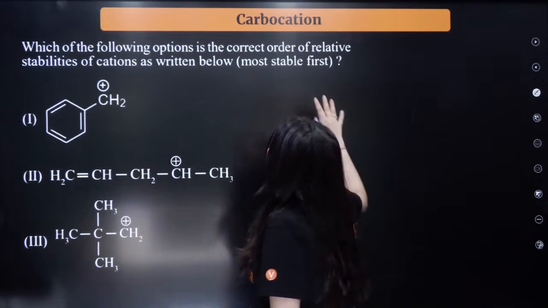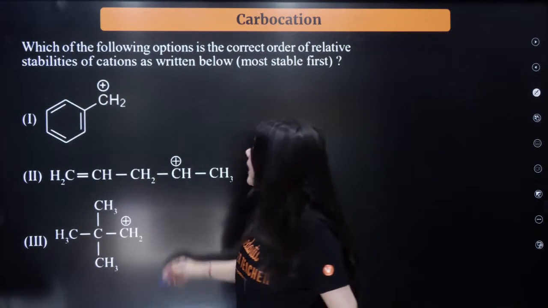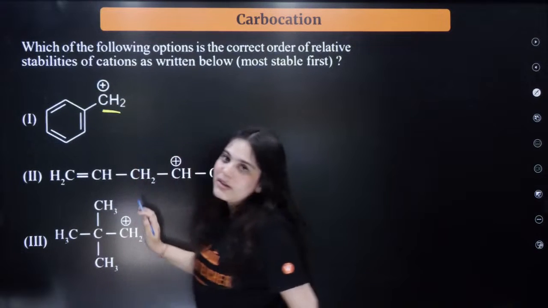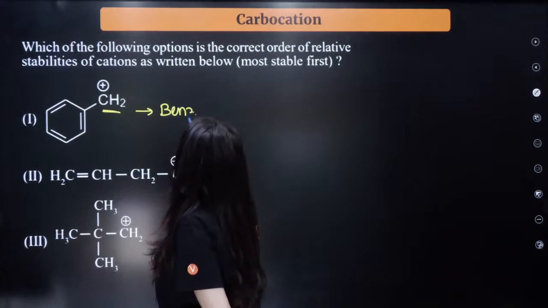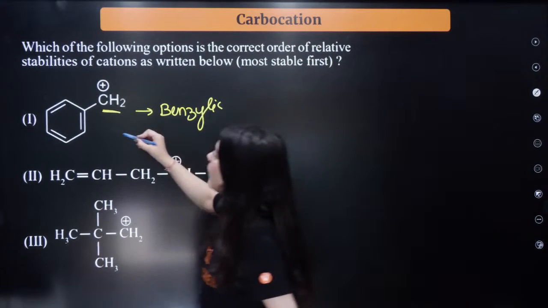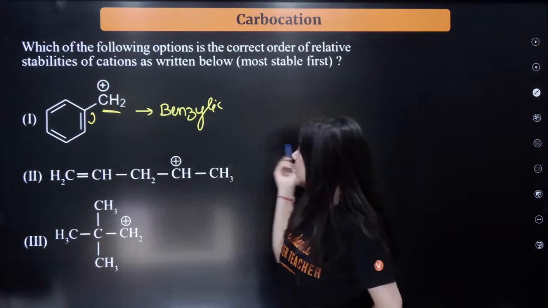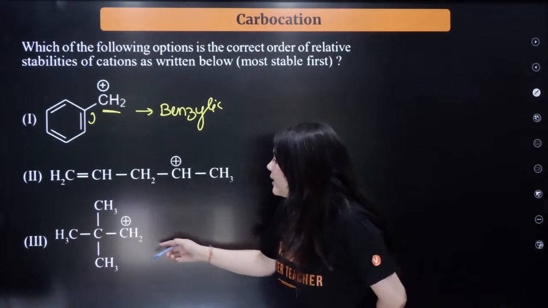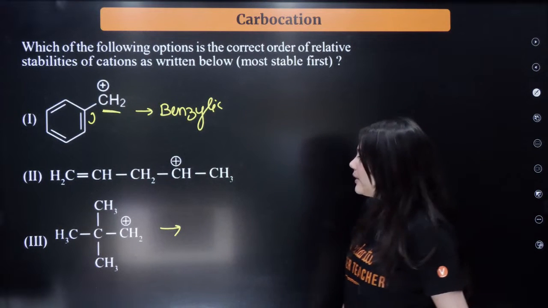Which of the following options is the correct order of relative stability of cations? Okay? Can you see this carbocation over here? What kind of carbocation is this? This is a benzylic carbocation. Benzylic carbocations are very stable because they can undergo resonance. Again, a stable species. Here, bacha, what is happening? What kind of carbocation is this?